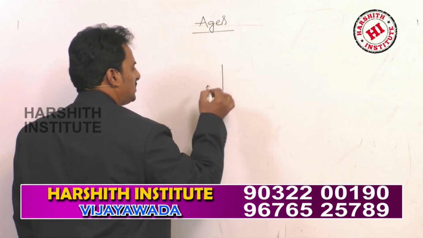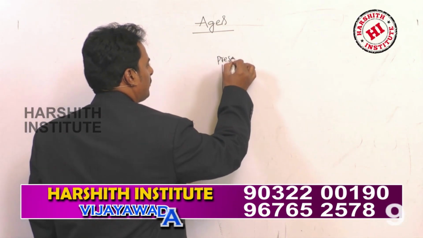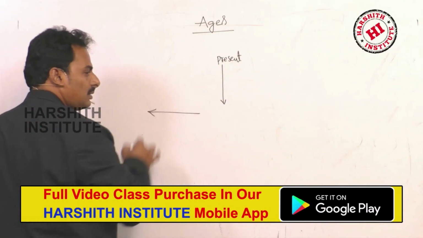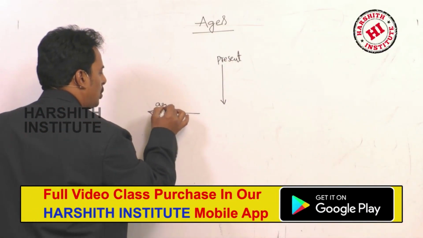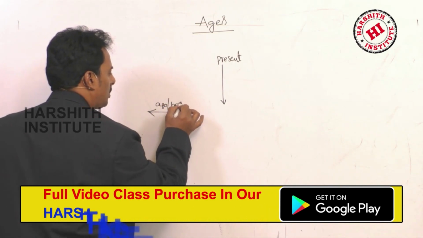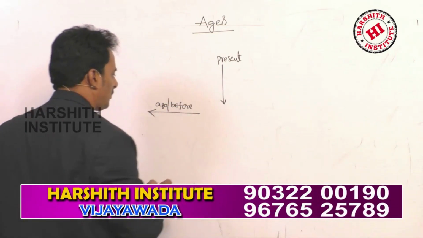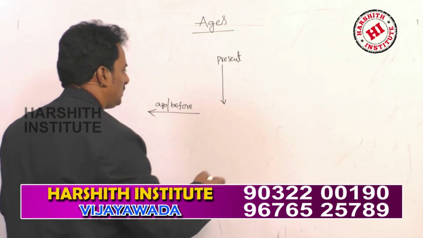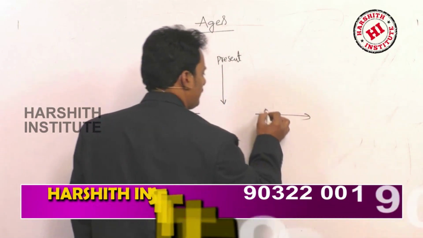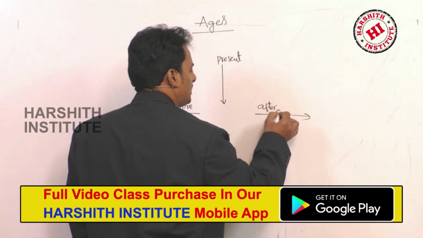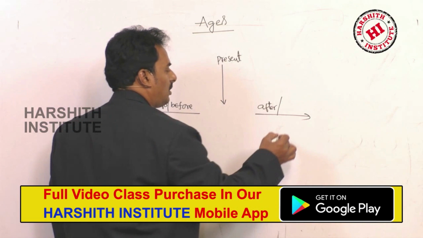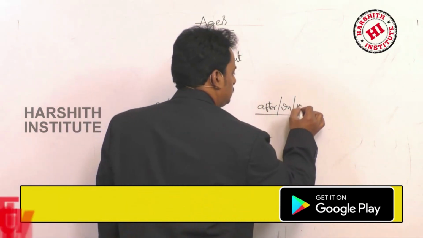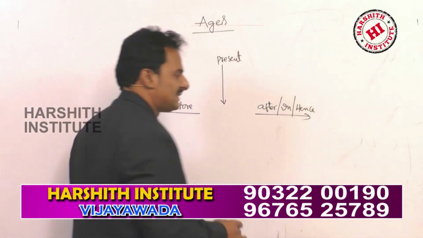This is present. This is ago or before, some years before or some years ago. And this is after some years or in some years hence.